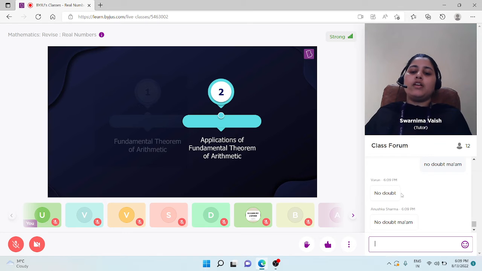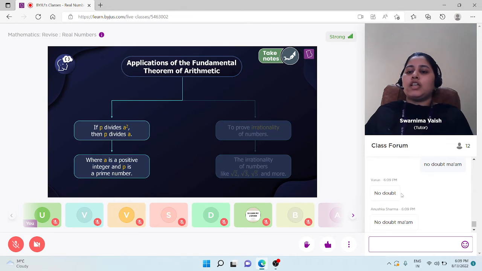So students, let's move on to our next topic then, which is application of fundamental theorem of arithmetic. And the first application is, if P divides A square, then P divides A as well, where A is a positive integer and P is a prime number. So let's take, if P is a prime number, suppose we say P as 5. Okay, 5 is a prime number. So if P divides A square, then P also divides A as well. This is what the statement says.